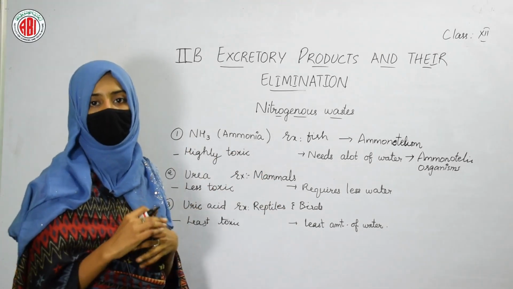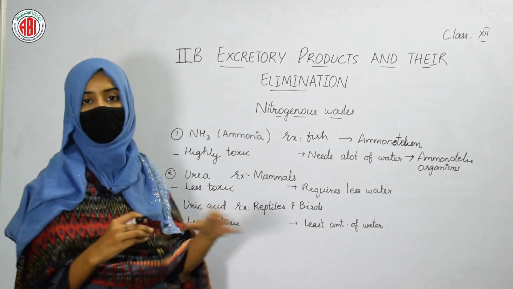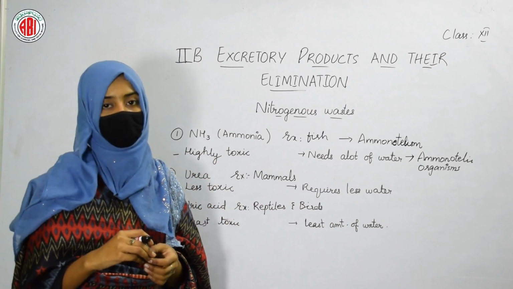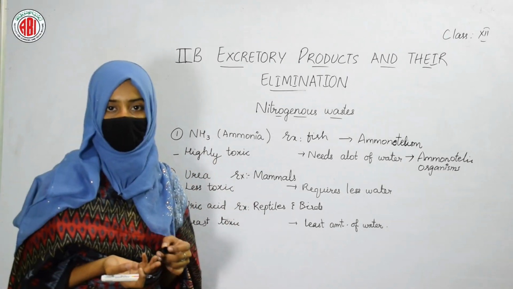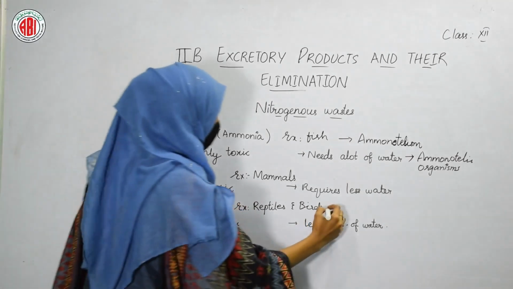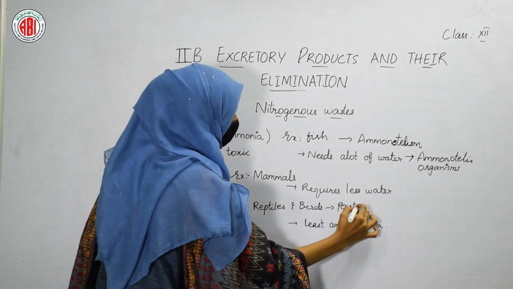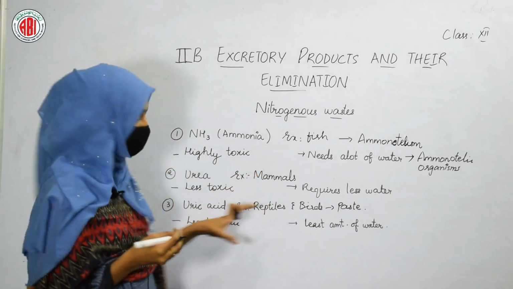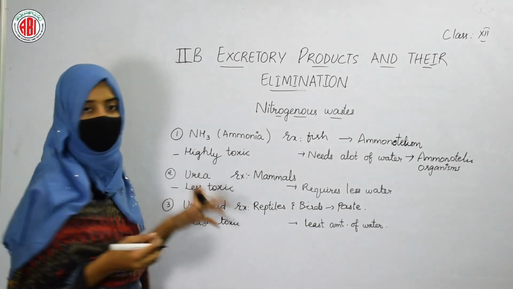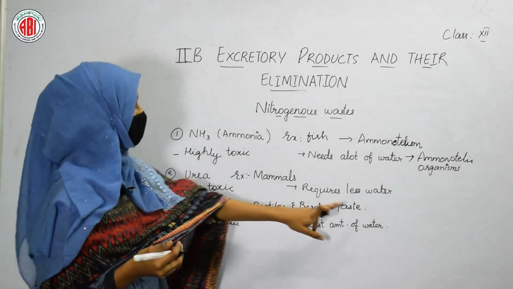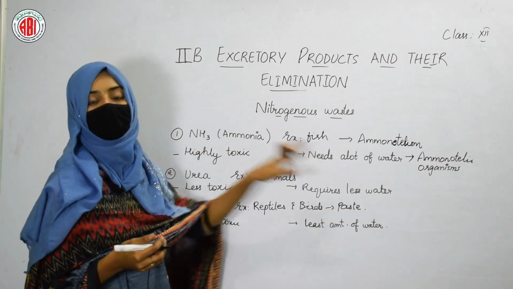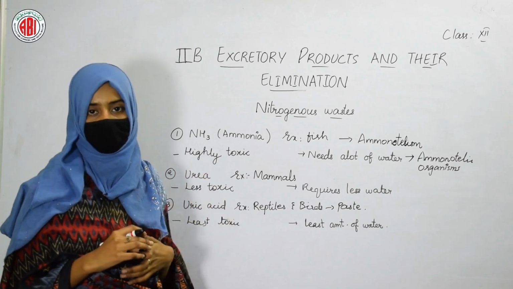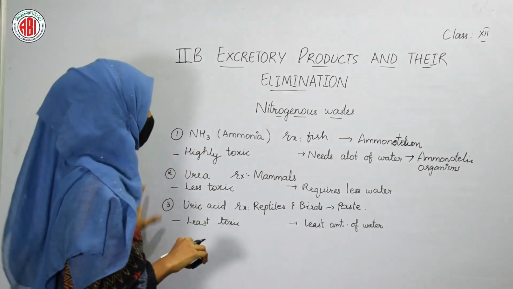When you see the eliminated material of birds, it is not in the form of liquid. The urine which is formed in the body of birds is not in liquid form. It is in the form of paste. This is because they use the least amount of water for the elimination of uric acid. It is not liquid, but it is eliminated as a paste. This is how the different types of elimination of nitrogenous waste take place in the body of different organisms.